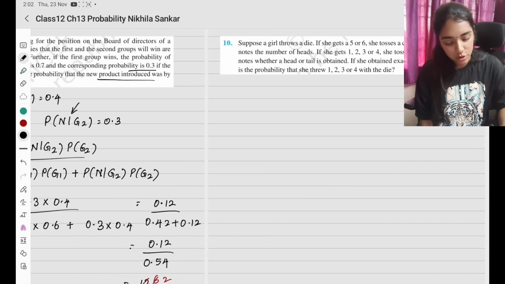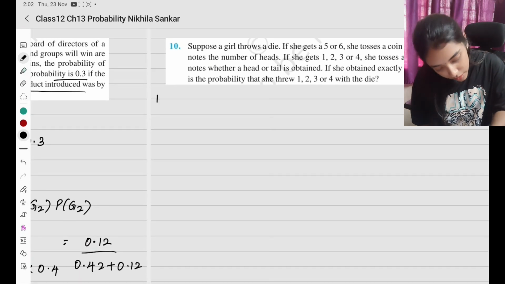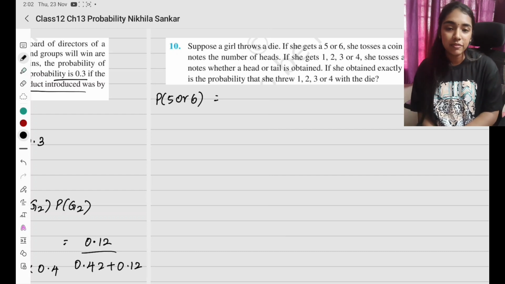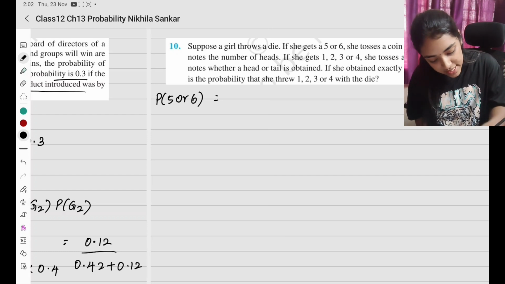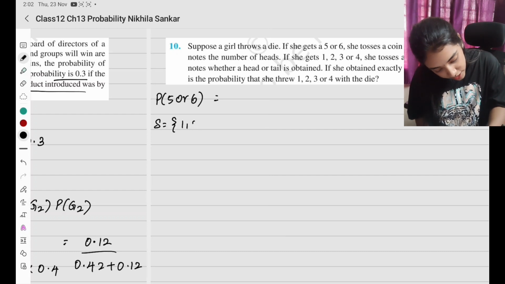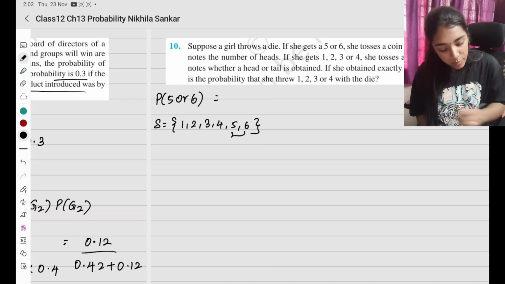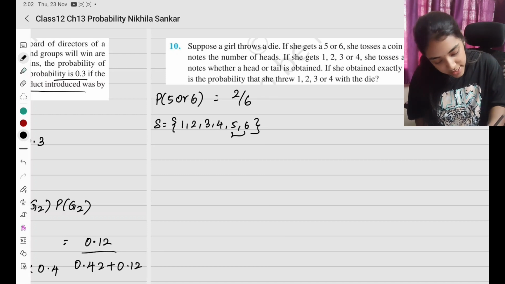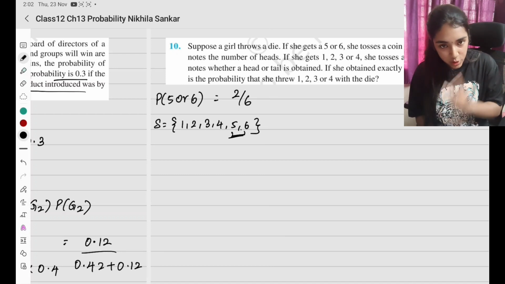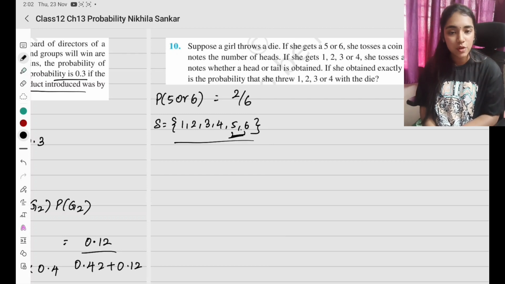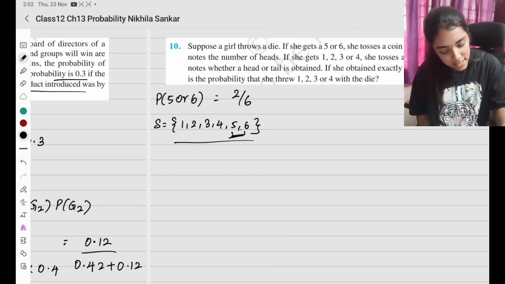5 or 6 comes up. So the probability of 5 or 6: what is the probability of getting 5 or 6? First, what is the sample space? What all do we have in the sample space? 1, 2, 3, 4, 5, 6. So what is the probability of getting only 5 or 6? 2 divided by 6. 5 or 6 are 2 elements. In total I have 6 elements in the sample space. So getting a 5 or 6 is with probability 2 by 6.